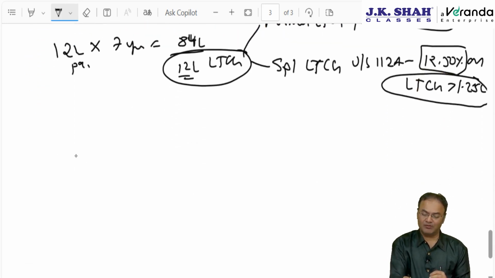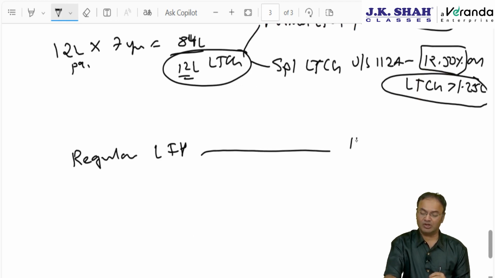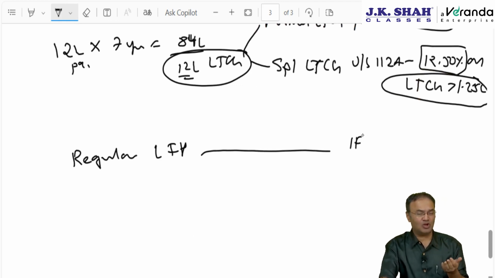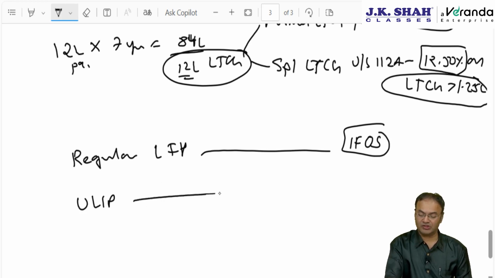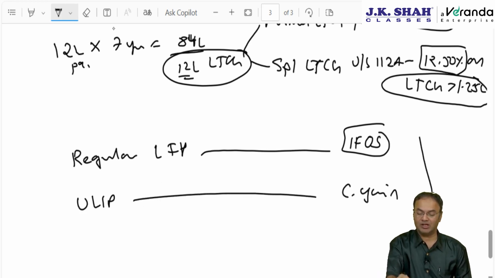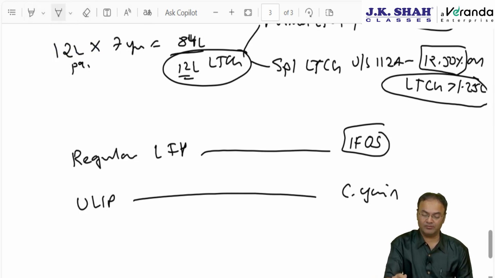In an upcoming chapter, we will discuss that if there are maturity proceeds of a regular life insurance policy, then the maturity proceeds will either be exempt or taxable. If taxable, then taxable under IFOS. But if it is a unit linked insurance policy, then the ULIP will be taxable under the head capital gain. Under the head capital gain, it may be taxed as short term or long term, depending upon the period of holding.